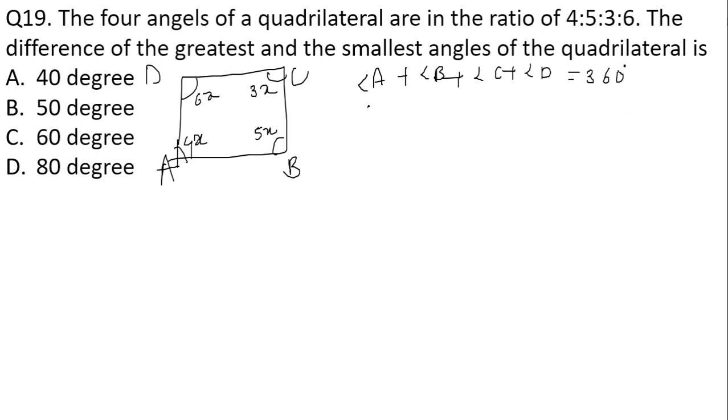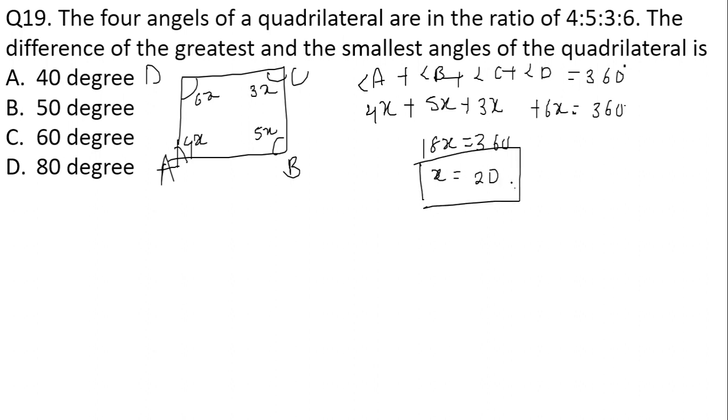So 4x plus 5x plus 3x plus 6x will give me 360 degree. 4x plus 5x is 9x, 9x plus 9x will give me 18x. 18x is equal to 360 degree. So the value of x is 360 divided by 18, that is equal to 20. So the value of x we have got here is 20.